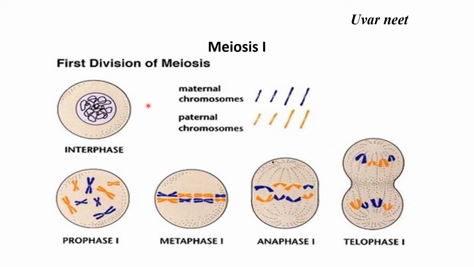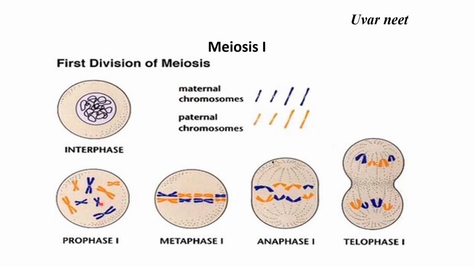As meiosis begins, you come across changes in the chromatin reticulum. For convenience, we show maternal chromosomes in one color. Maternal means chromosomes obtained from the mother, and paternal chromosomes are obtained from the father. The father contributes his chromosomes through the sperm, and the mother contributes her chromosomes through the egg or ovum.